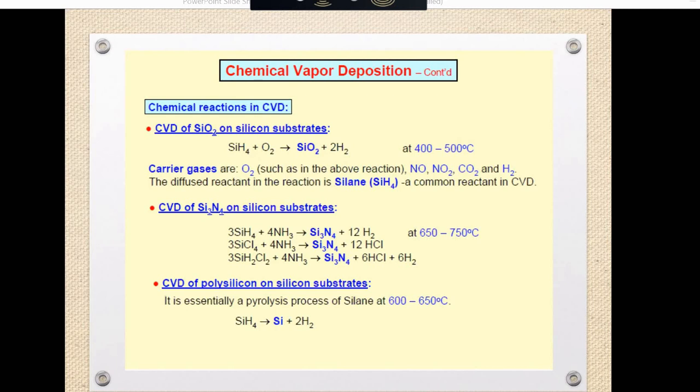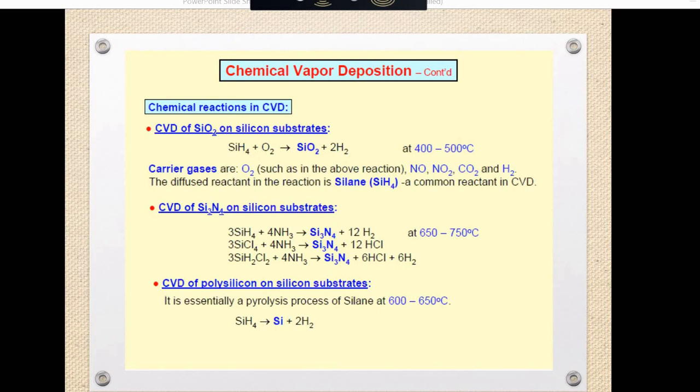This forms silicon dioxide, and it takes place at a temperature of 400 to 500 degrees Celsius and requires an activation energy. Activation energy is the energy that a particular molecule or atom requires to react.